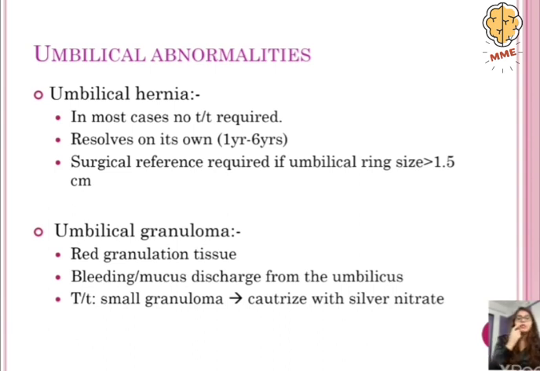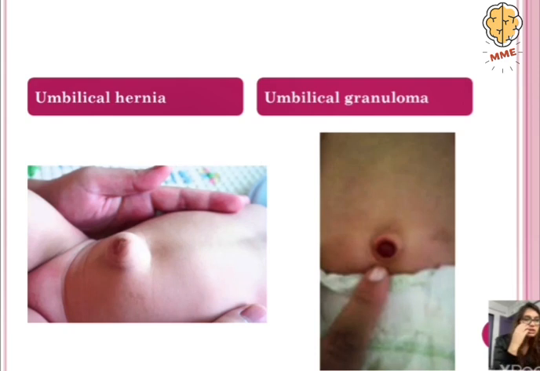And then we have the umbilical granuloma. In umbilical granuloma, we have a red granulation tissue. We can see bleeding or mucus discharge from the umbilicus. The treatment, if it's a small granuloma, is to cauterize it with silver nitrate. Here there are two pictures. The one on the left shows the umbilical hernia, and the one on the right shows the umbilical granuloma. In umbilical granuloma, we can see some reddish discharge coming out.